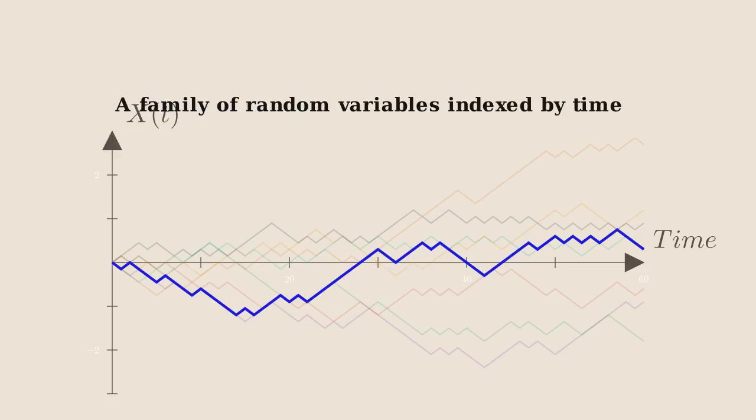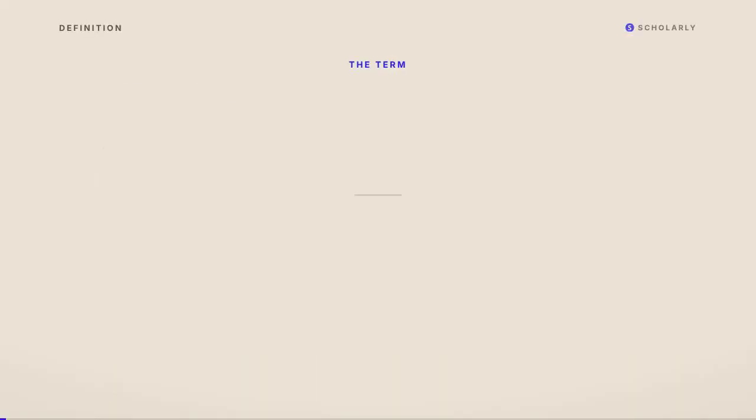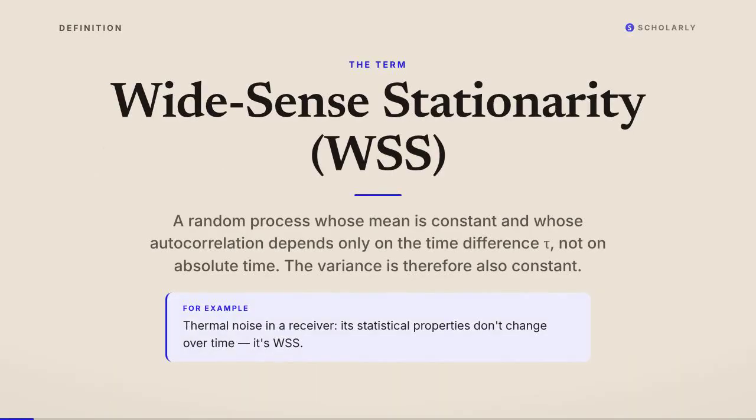For each individual run, called a realization, the process looks like an ordinary signal, but at any fixed instant, across all those realizations, the values form a random variable with its own probability distribution. So a stochastic process lives in two worlds at once, a collection of signals and a family of random variables indexed by time.